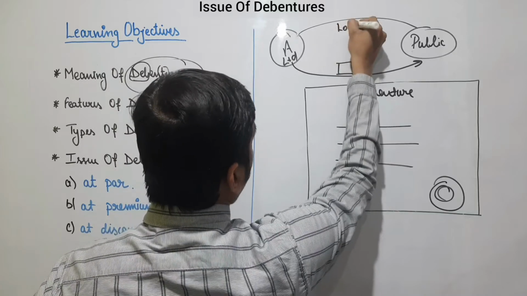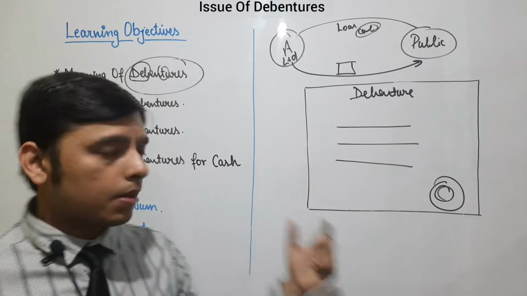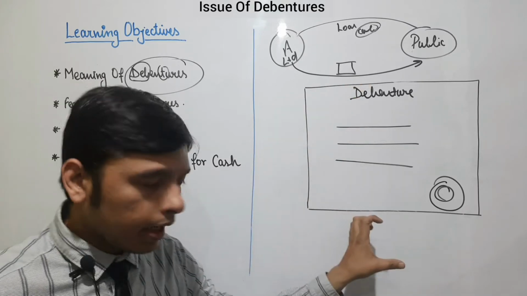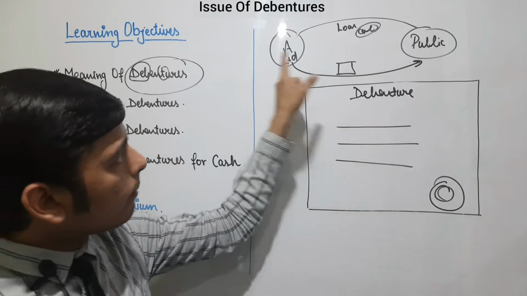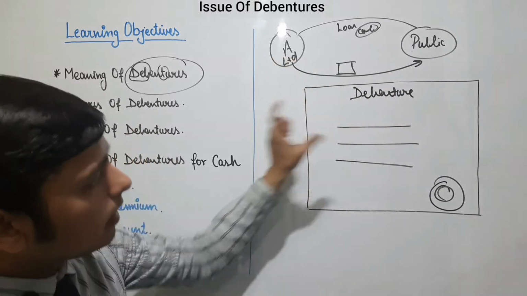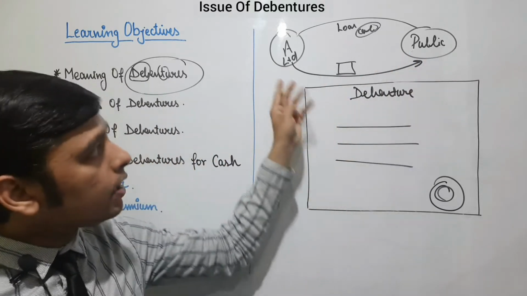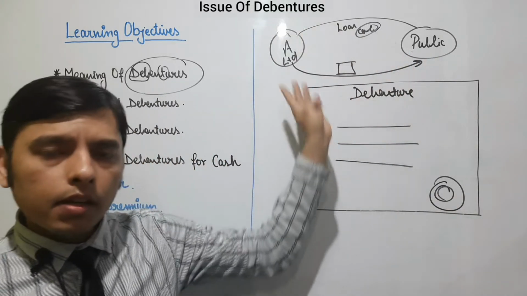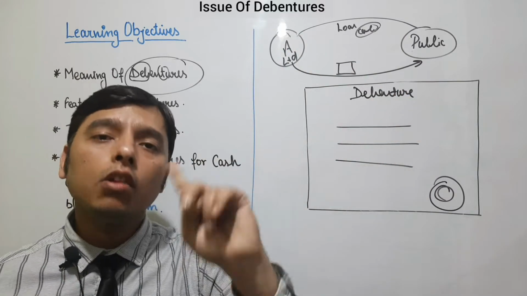A loan in the form of cash. So I think you all know what a debenture is now. A debenture is a certificate issued by the company to the public, and the company clearly states in this document that I am taking a loan from you, which I will return after some years, because debentures are long-term loans.